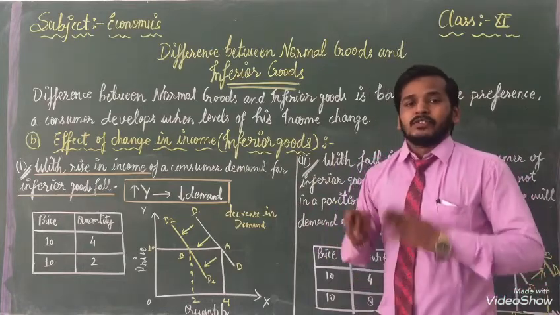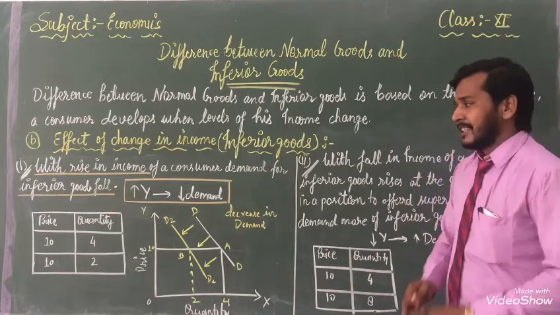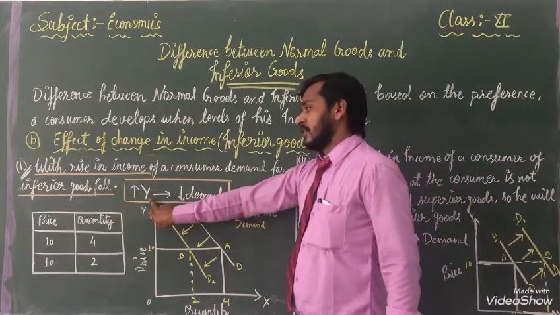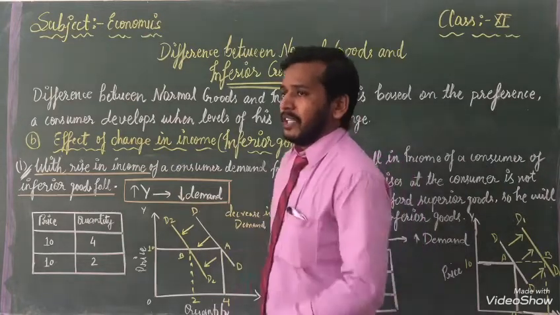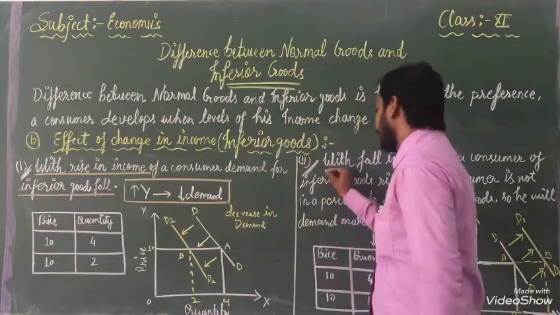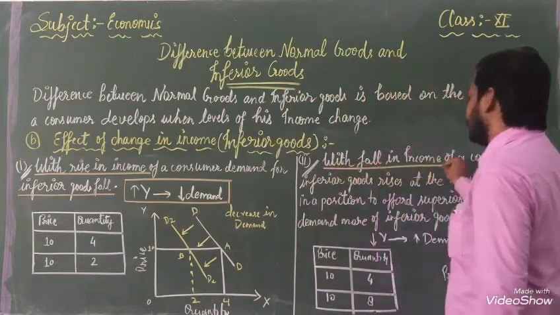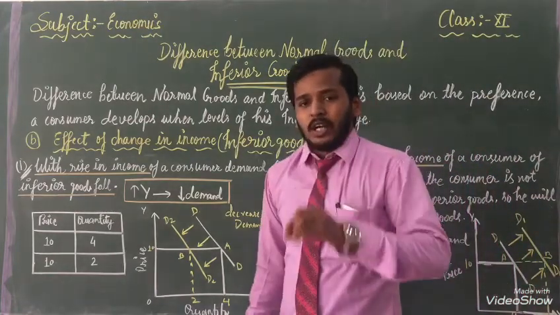Why? Because we have an income. We will use good quality things. That's why when income is going up, demand is going down. Same thing we have to follow in the second process. With fall in income, the second reason is given: when income will go down.